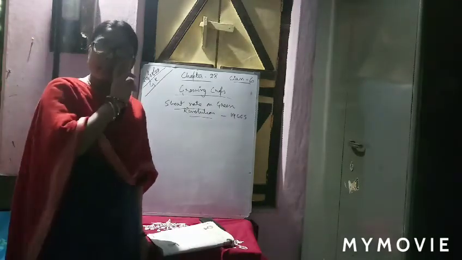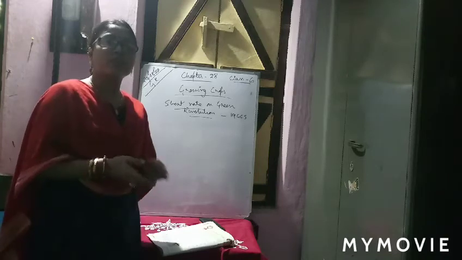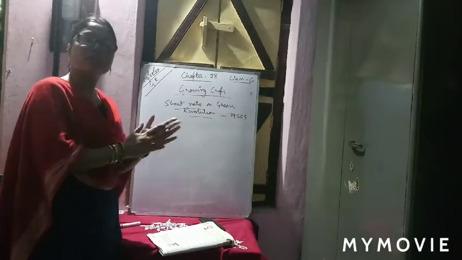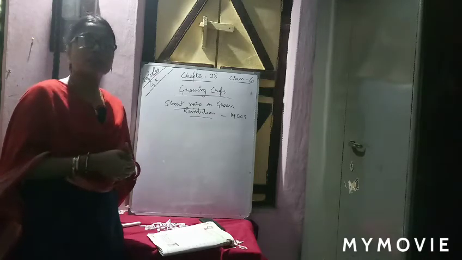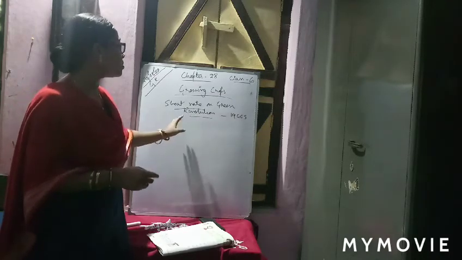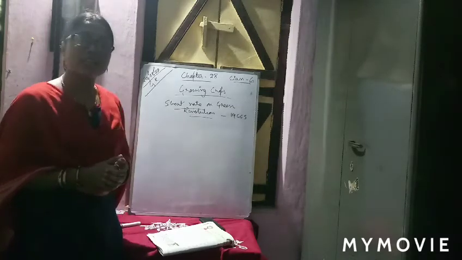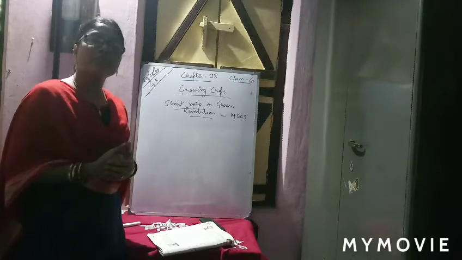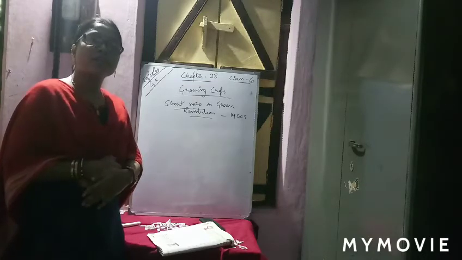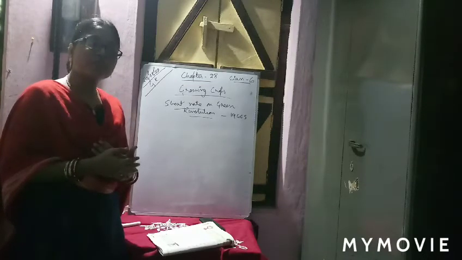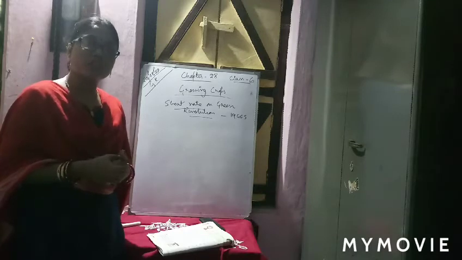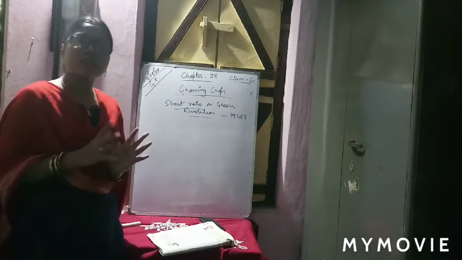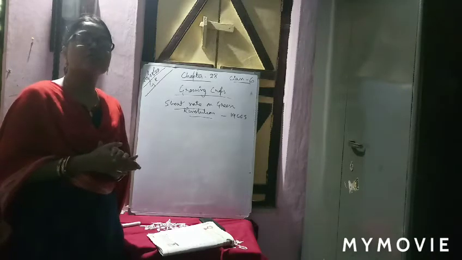Clear? So these are the questions related to growing crops that you will go through, tick out in the book and learn. This one no need to write in the copy. The one thing you will write in the copy is the green revolution, which starts from the 1940s. And what is the need for this revolution? Because afterwards the farmers introduced modern technologies related to farming, harvesting and processing of the seeds. Clear? So these are the reasons the green revolution started.